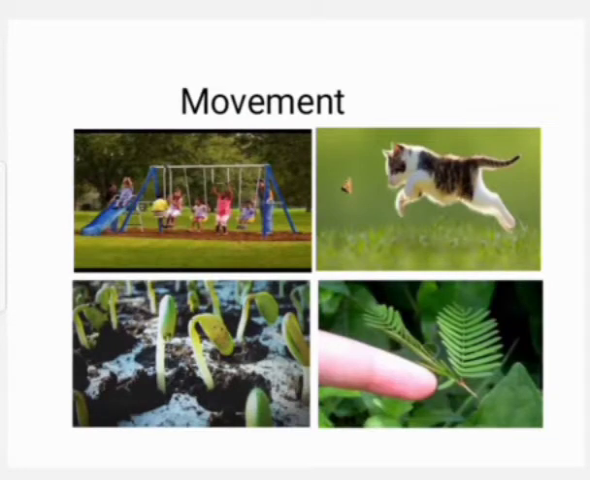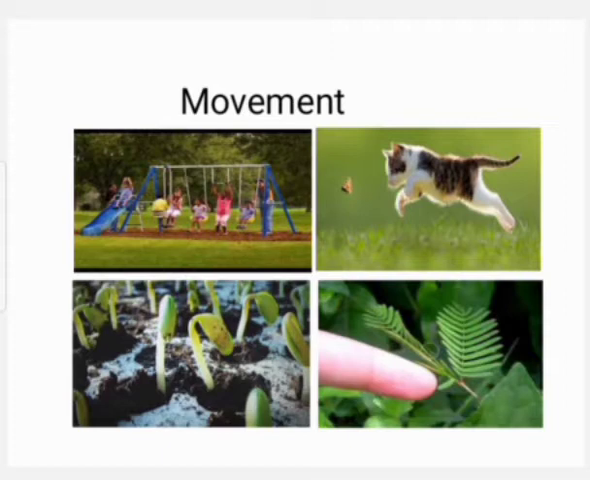Observe the given pictures. Children playing on swings. It is a type of movement. It is for entertainment. A cat running. It is running to get its food.